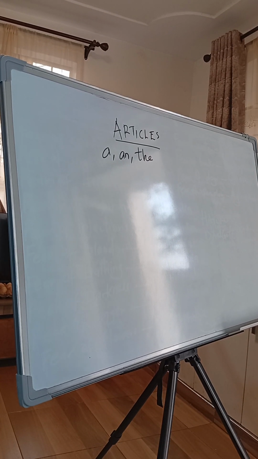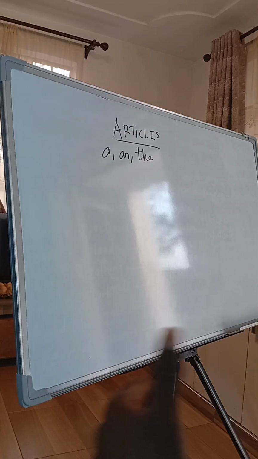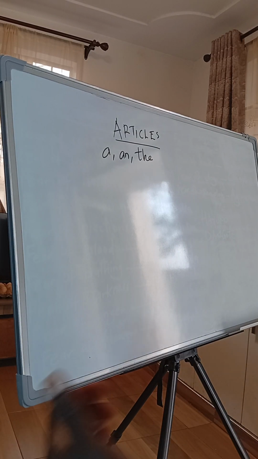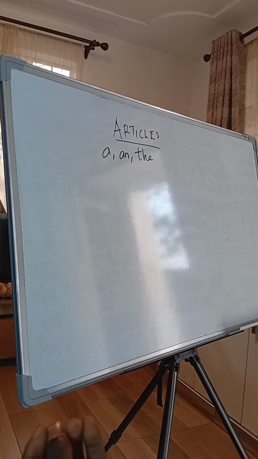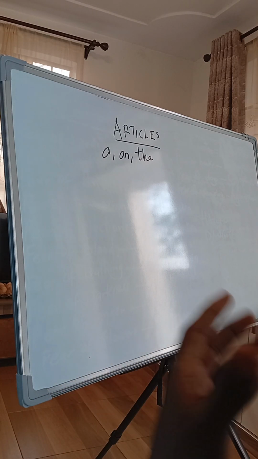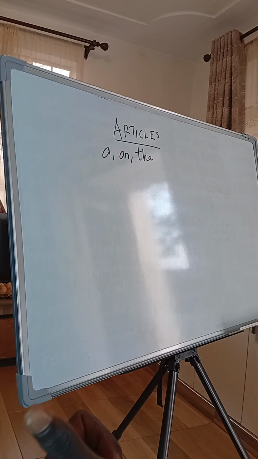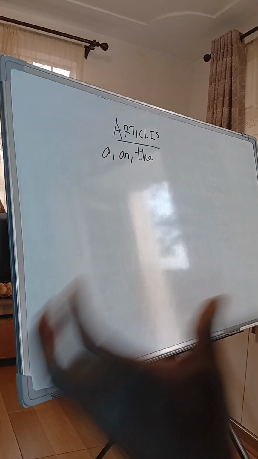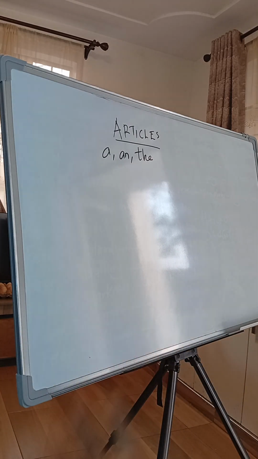What are articles in the first place? Very good. Articles are those words used before a noun to show whether a noun is specific or a general noun. An article is a word used before a noun to show whether a noun is specific or general. Now you know what an article is, you are good to go. But that is not enough. You must now know the categories of articles.